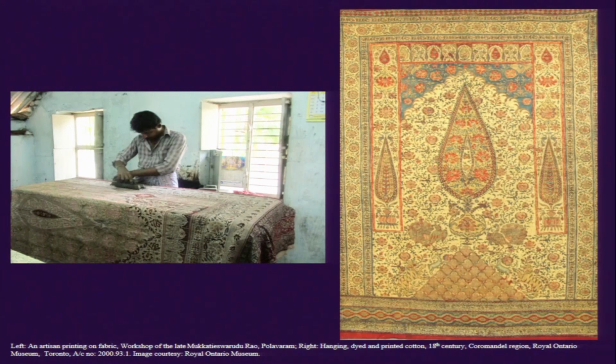Of course, in history we find that in southern Coromandel as well, these wood blocks were produced. Mostly seasoned wood, like teak and similar woods, is used for making these blocks, and they are meticulously carved by these professional block carvers, and once carved, they are used by the printers and dyers for printing on top of textiles.